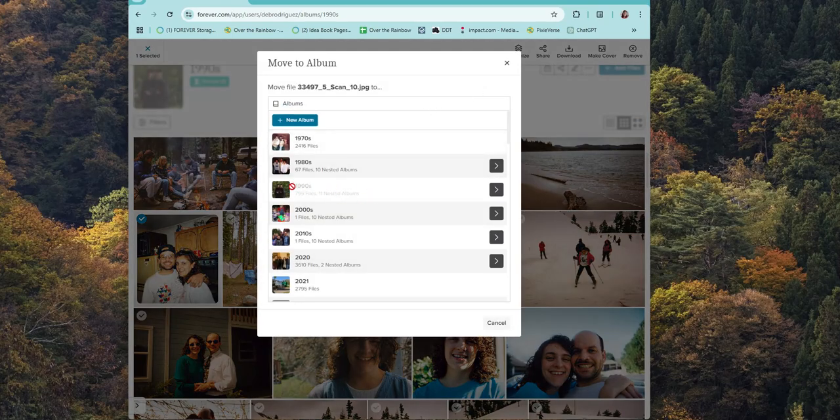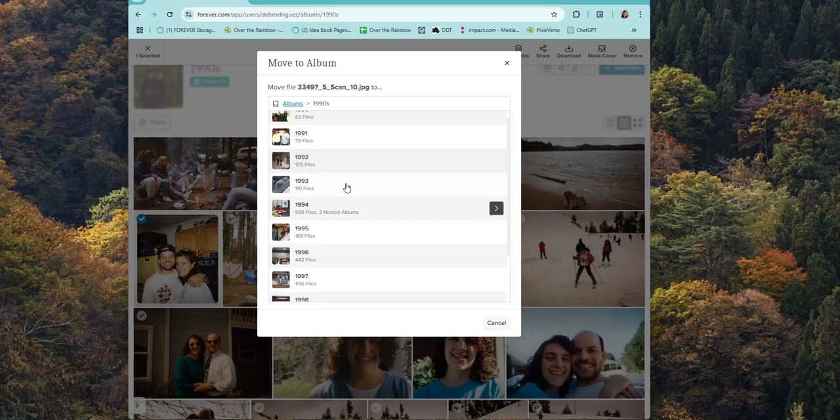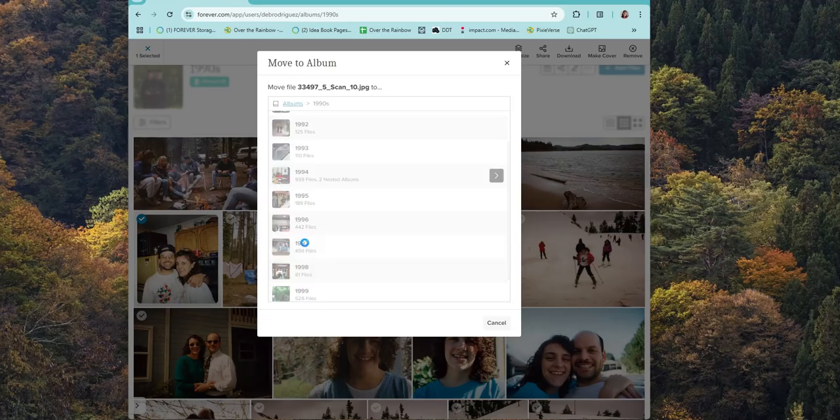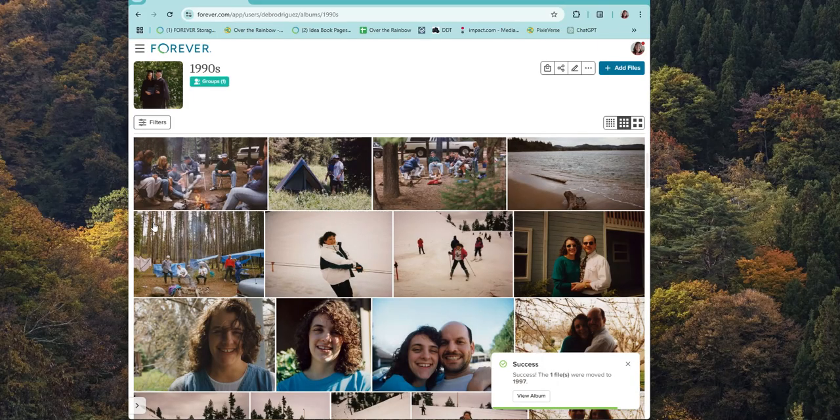So what I would do, you can see the 1990s in my album list is grayed out. I'd click on this little arrow over here, and I'm going to scroll down to 1997, and I'm going to drop it in there, and oh, it disappeared. And you see my little success notice down here, and it will let me jump to that album if I want to. Excuse me, sorry.